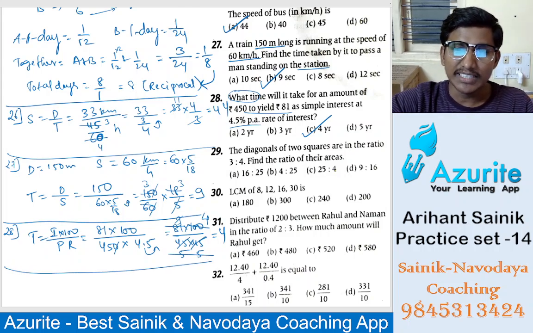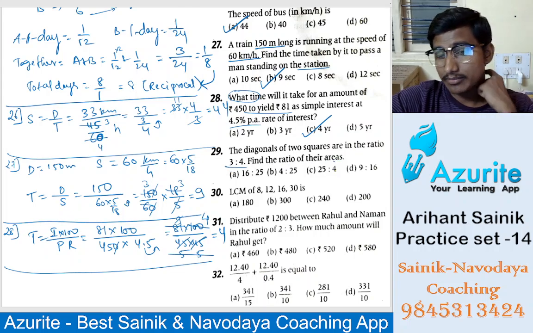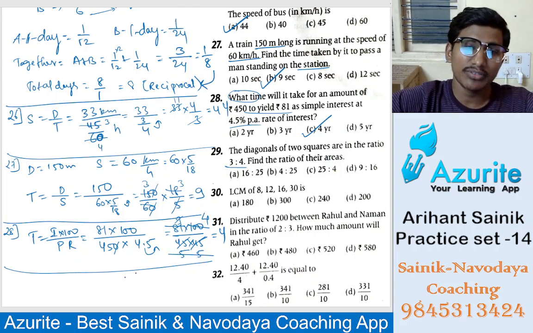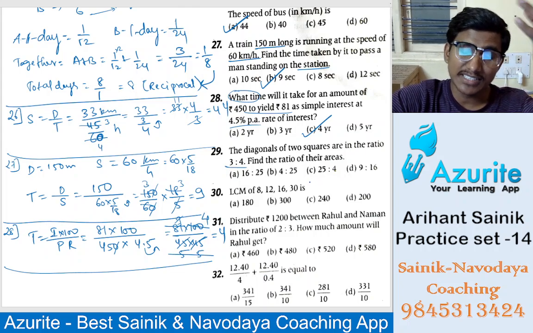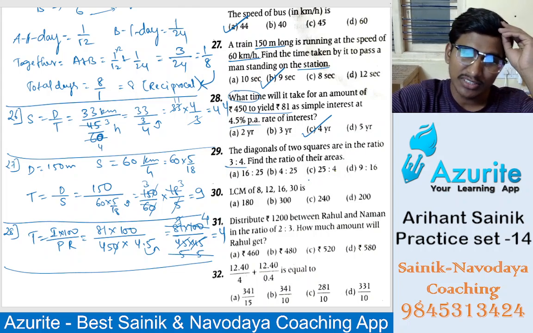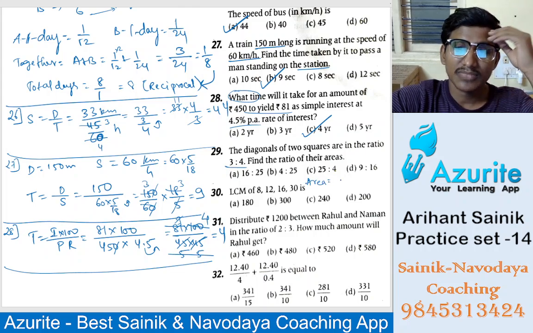29. Diagonals of two squares are in the ratio 3:4. What will be the ratio of their areas? How do you find the ratio? When diagonals are given, the area of a square is half into diagonal square, or diagonal square by 2.